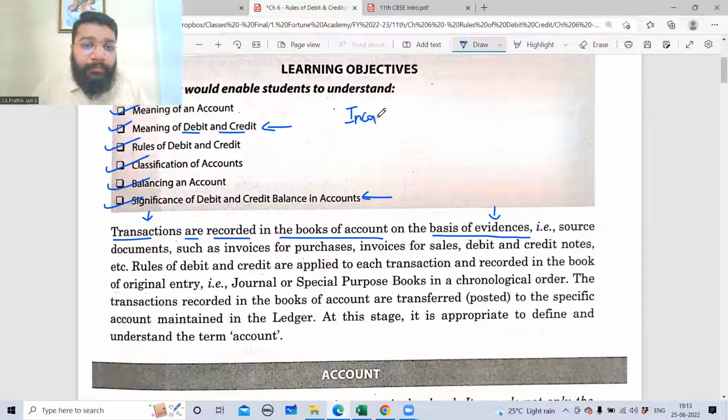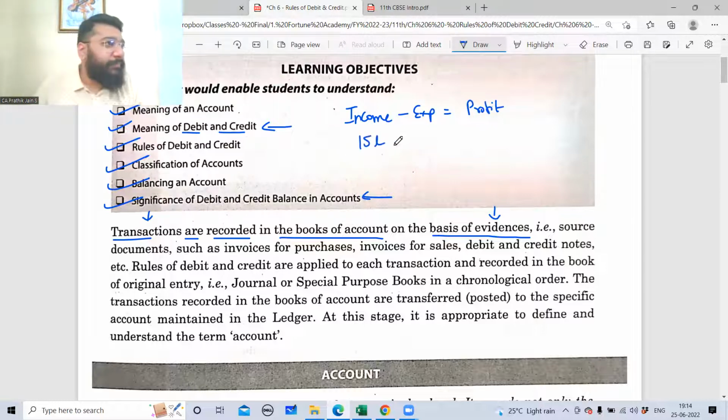Income minus expense is equal to profit. So let's suppose my income is 15 lakh and my expenses, let's keep it very simple, let's keep it 6 lakhs. So what is my profit, guys? 9 lakhs is my profit.